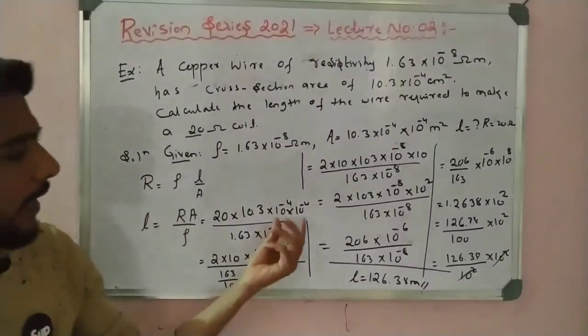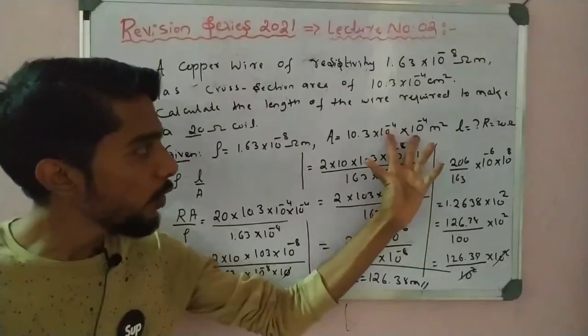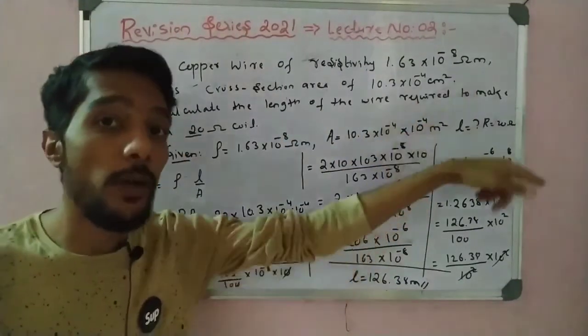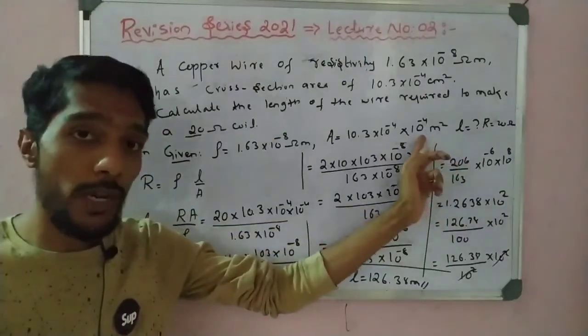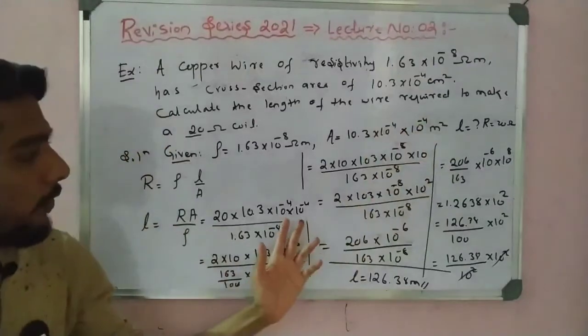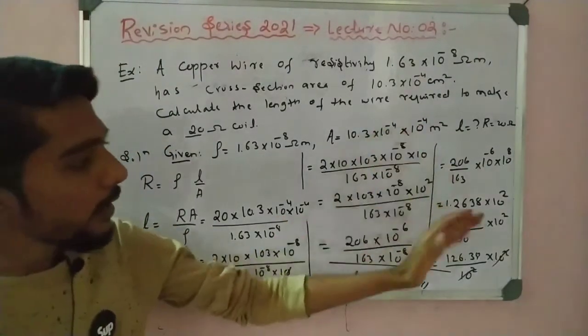I may make some mistake here. I forgot to write double there, I only wrote this one. So it is 10 to the power minus 4 given, and this 10 to the power minus 4 is from converting centimeter to meter. Centimeter is 10 to the minus 2, and minus 2 squared because it is meter square, so it is minus 4. I forgot to write minus 4, so if I write minus 4 it is minus 8. So simplify, you get the length answer.